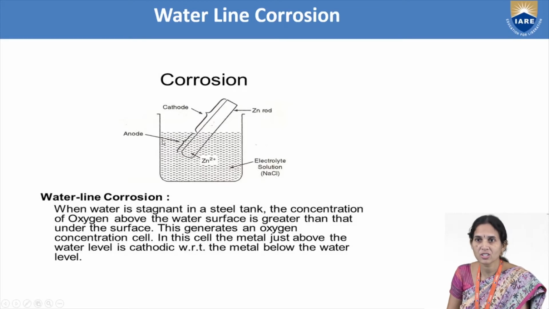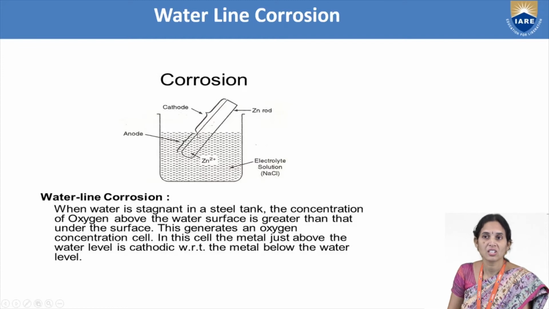The oxidation reaction starts in the metal just beneath the level of the water. That part of the metal will undergo oxidation reaction.